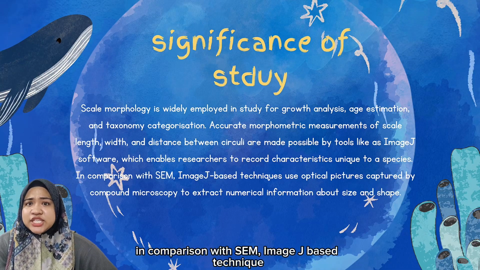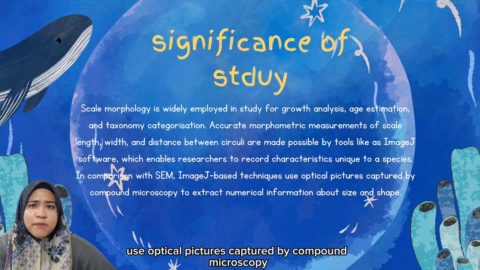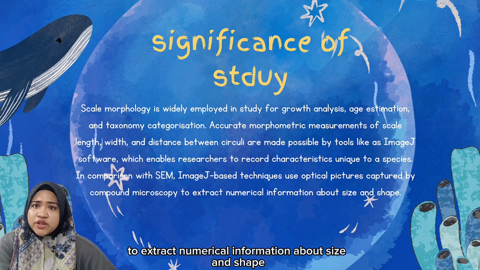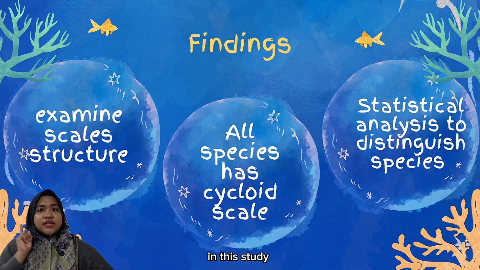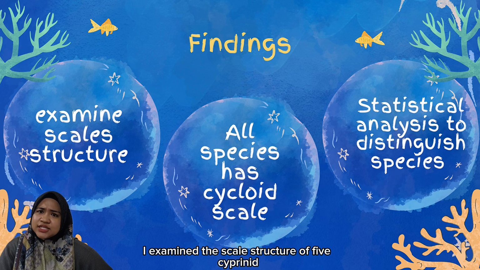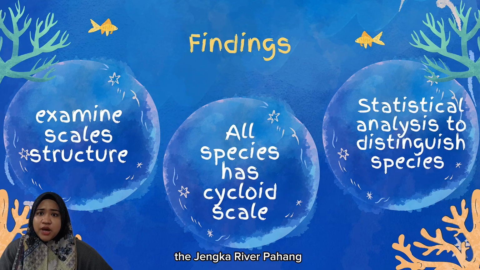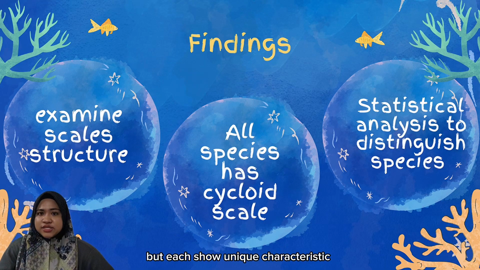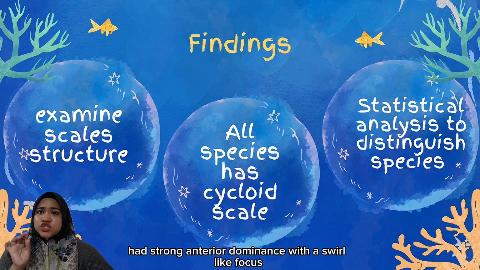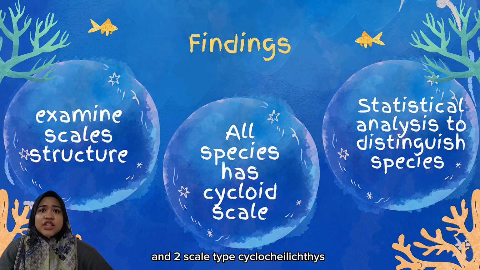In comparison with SEM, the ImageJ-based technique uses optical pictures captured by compound microscopy to extract numerical information about size and shape. So, the findings of this study: in this study, I examined the scale structure of 5 cyprinid fish species found in the tributaries of the Jengka River, Pahang. All the species had cycloid scales, but each showed unique characteristics. Labiobarbus leptochilus had strong anterior dominance with a swirl-like focus, while Osteochilus vittatus showed the most difference with a longer posterior field and 2 scale types.